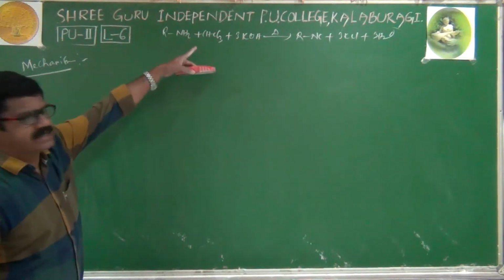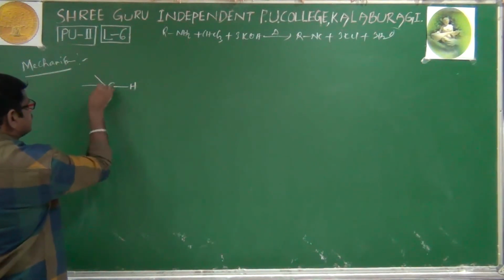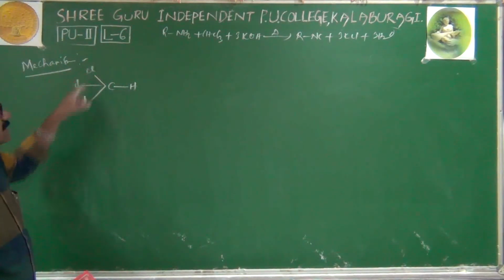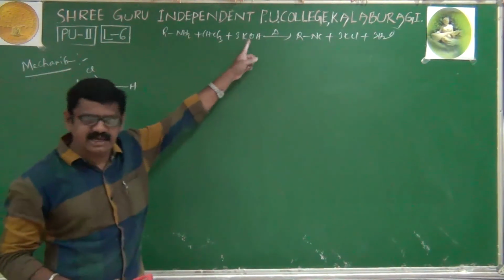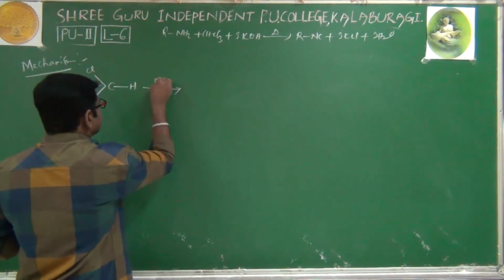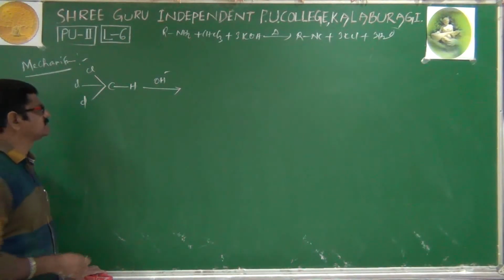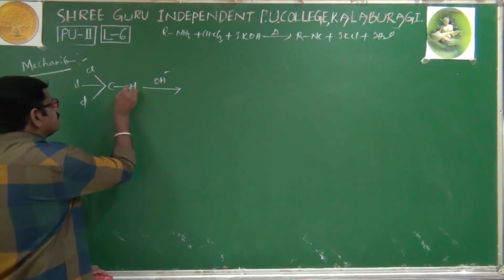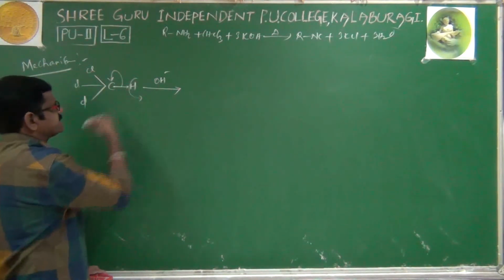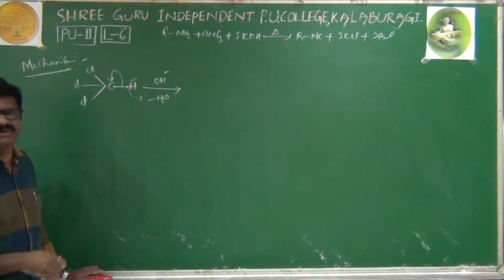Right. Now we'll write its mechanism. In the mechanism, first I'll take chloroform. I'll write it like this clearly, CHCl3. In total, how many alkalis have been used? 3 alkalis have been used. In the first step I'll use only one alkali, OH minus. If you want to write KOH also, doesn't matter. Right. Now what happened here? This sigma bond completely shifted onto carbon. H is eliminated as H plus. This H plus and OH minus, water has been eliminated, no doubt.